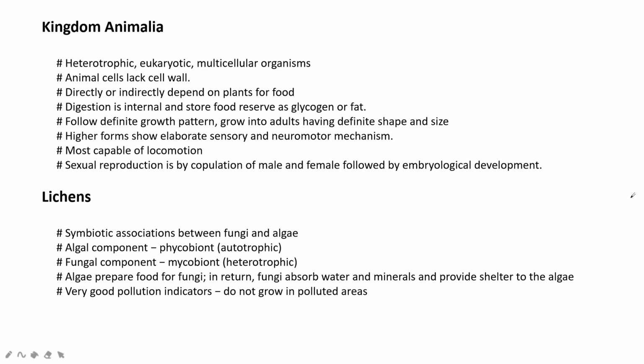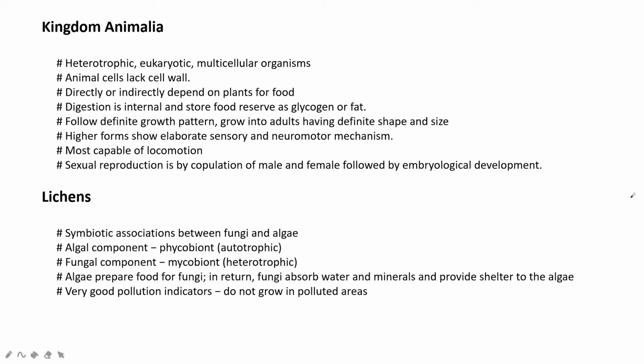Kingdom Animalia: they are heterotrophic, eukaryotic, multicellular organisms. Animal cells lack a cell wall. Directly or indirectly, they depend on plants for food.